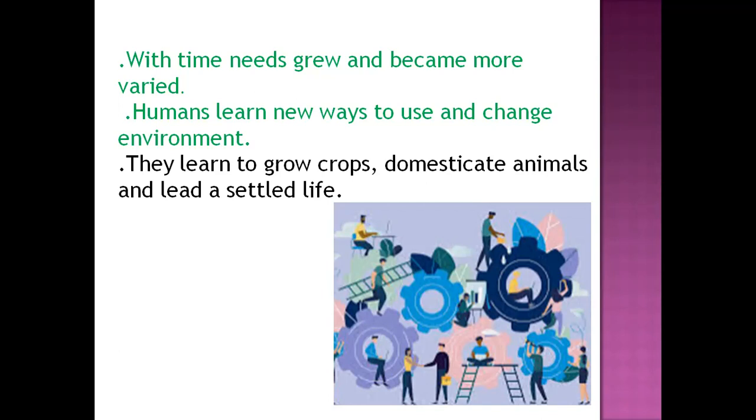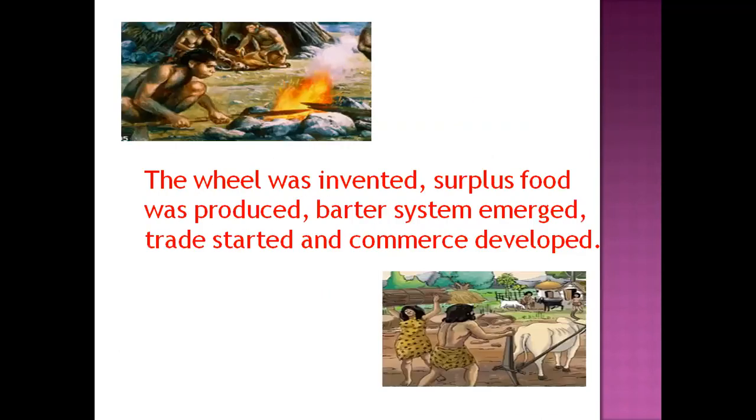When they learned about agriculture, they started using domestic animals, which were helping them in agriculture or transportation, those kinds of things these animals used to help. So first they learned agriculture, then they domesticated animals. Slowly they came to know about the wheel, then they came to know about how to cook. After the invention of fire, they learned to cook. Then they felt that they could do more things.